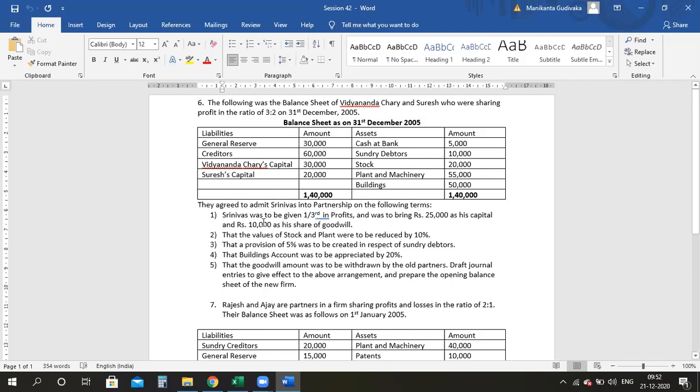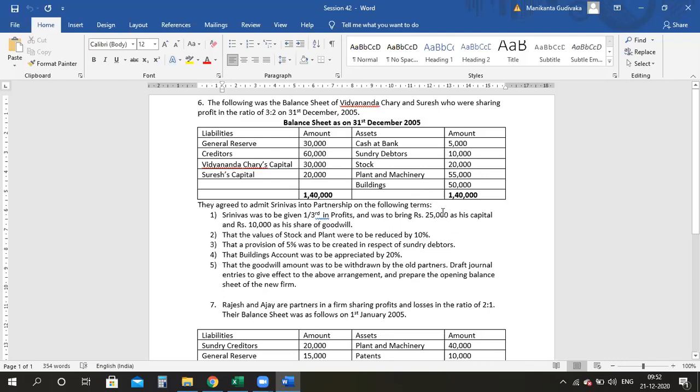Srinivas was to be given 1/3 share in the profits and was to bring 25,000 as his share of capital and 10,000 for his share of goodwill. Hold on. Now here, with this 1/3, what are we supposed to do? We have to calculate the new profit sharing ratio. Correct. With this 25,000, you need to pass a journal entry for your capital. With this 10,000, you need to pass journal entries for your goodwill. Am I clear? The capital entry, I didn't write it intentionally. I didn't teach you. It is very simple.